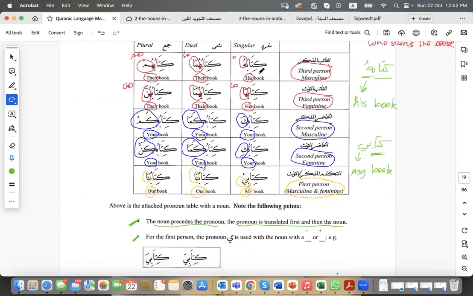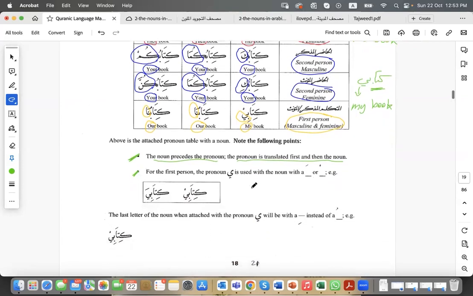kitab here, if you look at all the other attached pronouns appearing at the end, the ba, which is the last letter of kitab, comes with the dhamma, but not in this case. Why? Because the ya is a very strong sound, and to be able to pronounce the ya, you have to add a kasra before it, like this.